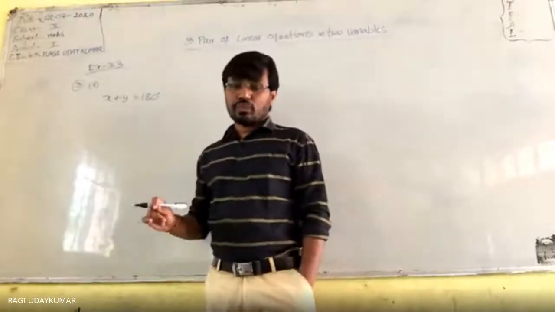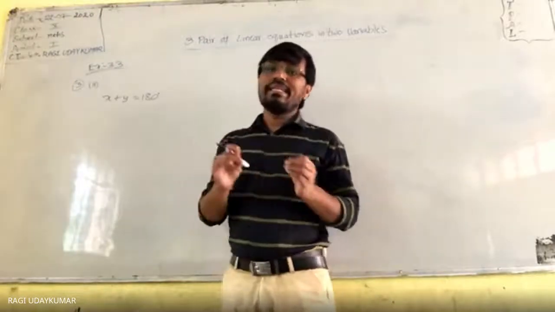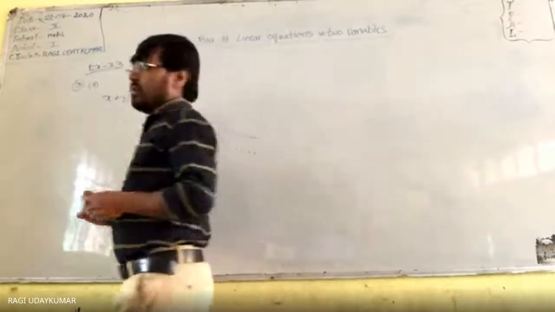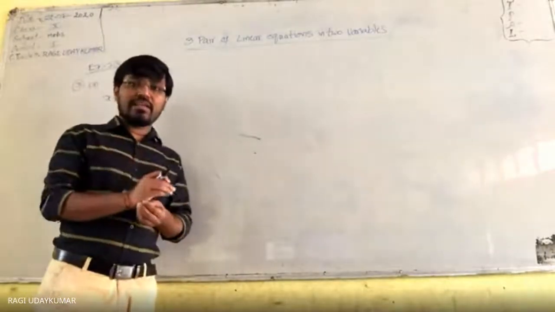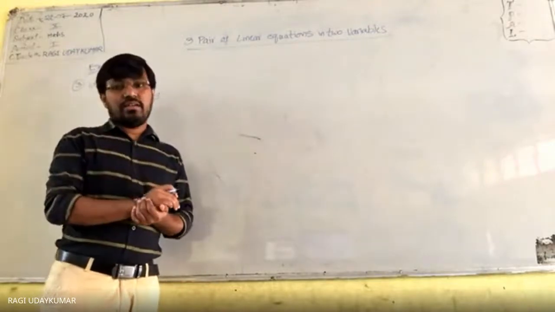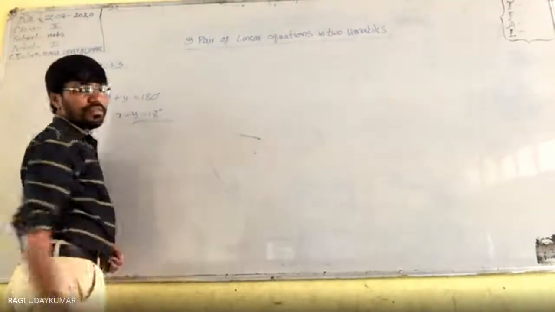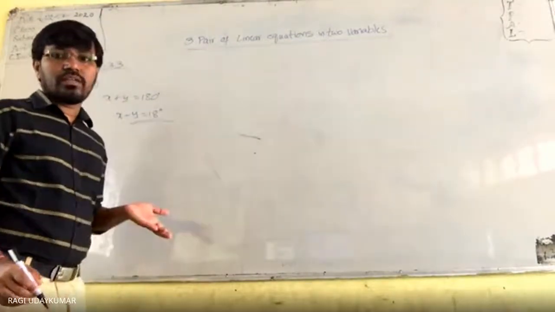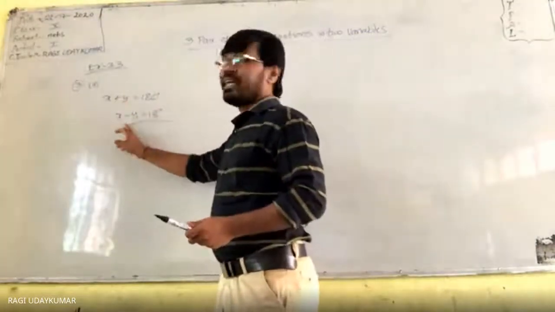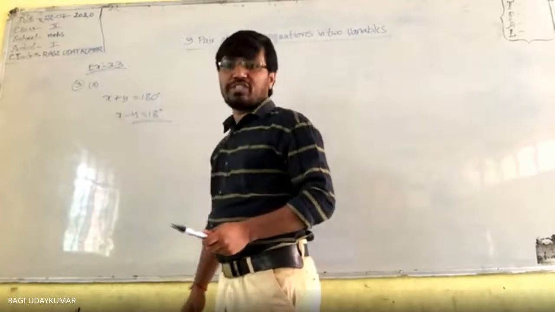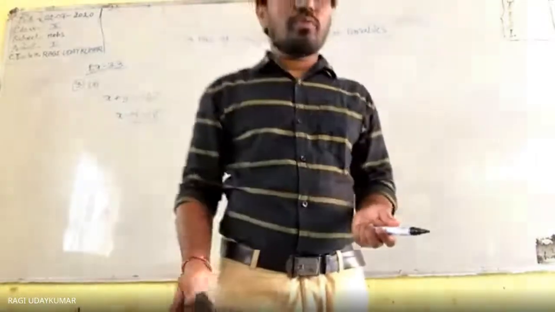Another one is, the larger one exceeds the smaller by 18 degrees. Meaning, larger वाला smaller वाले से 18 degrees ज़्यादा है. So that means x minus y is equal to 18 degrees. So two equations you got. Take the first or second equation, because all have one as a coefficient except the minus y. So you can solve the problem in the easiest way.